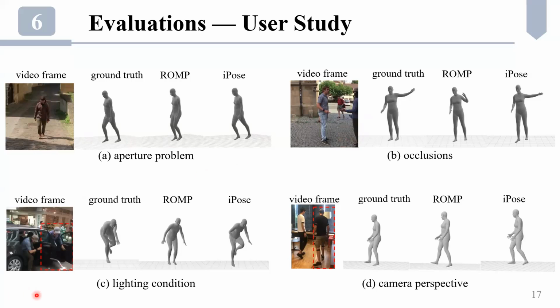Similarly, the extreme lighting condition and the occlusions in the third example are resolved by the understanding of the getting off car action. In the last example, the subject's left leg is distorted due to the camera perspective. In this case, the participant edited based on his understanding of the pose by referring to the 3D viewer instead of strictly aligning the projection to the video frame.